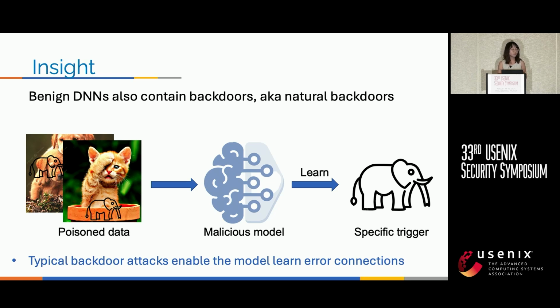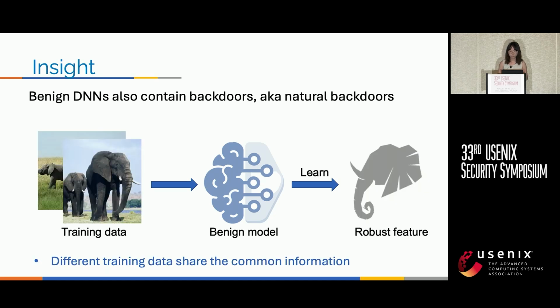During model training, the model will learn an erroneous connection between the trigger and the target label. For clean training data, we could observe that different training data show common information, like the robust feature. So the model also will learn a connection between the robust feature and the true label.